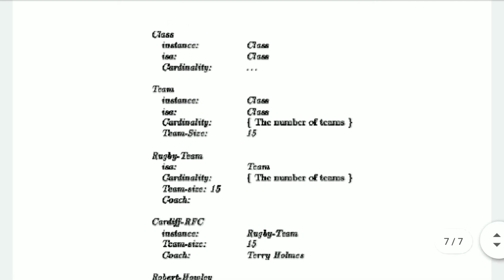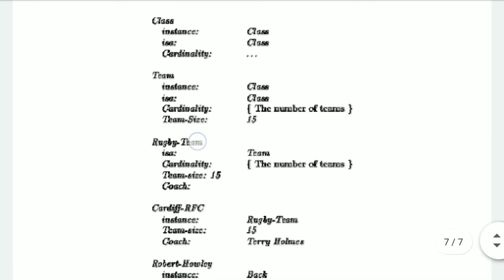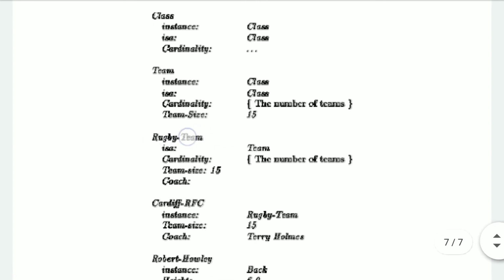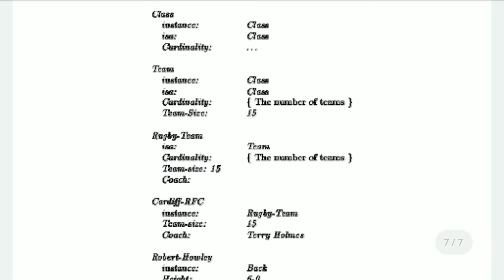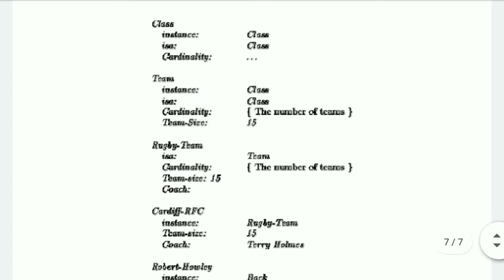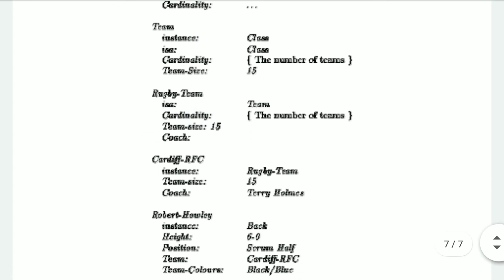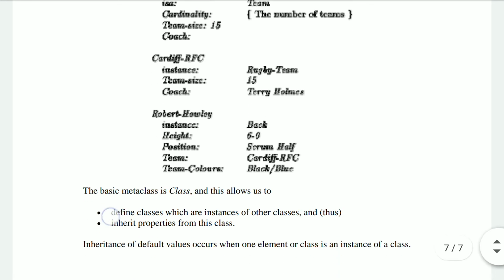After the class and the team, you can see that the rugby team, that means the type of the team, when we are talking about, we don't have any more instances. That means within the frames, if we are having slots and the slots have got particular values, particular attributes which hold particular values, then as we gradually move downwards, we are going to lose the values of the instances and we only hold the is-a conditions, right, in general.